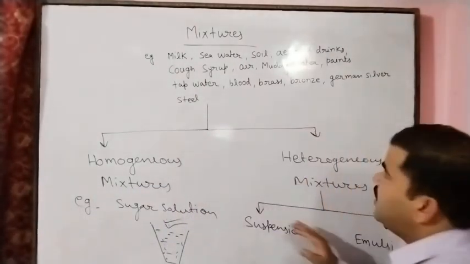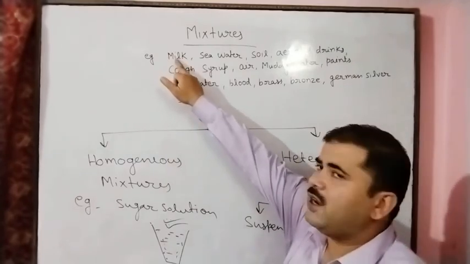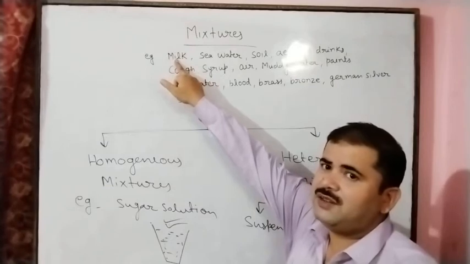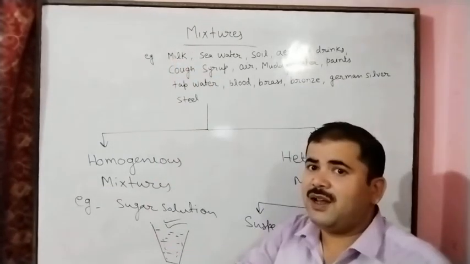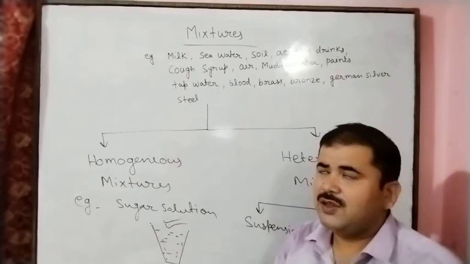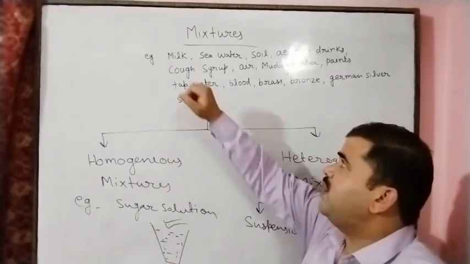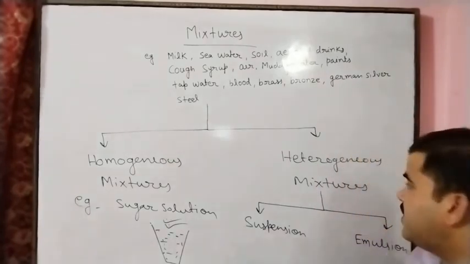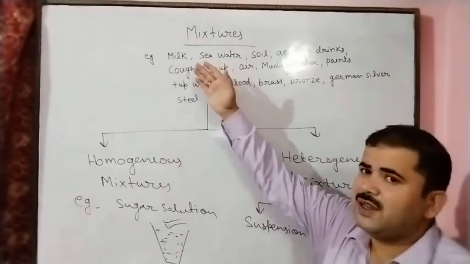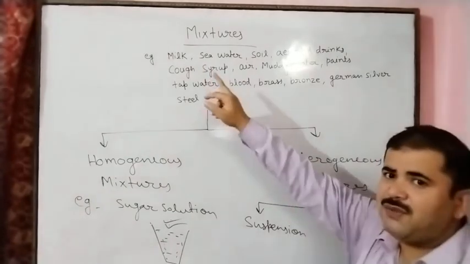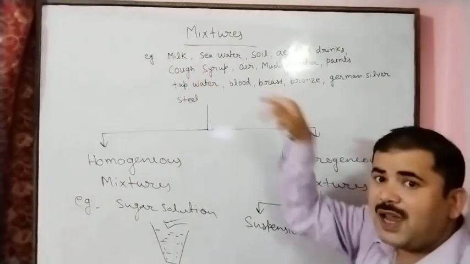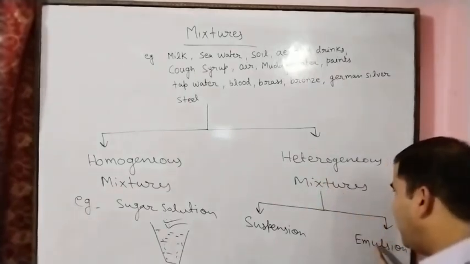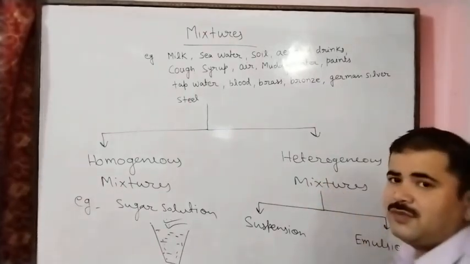So if we take the example of milk, this is a heterogeneous mixture because oil and water are present, and we know that oil cannot mix in water. So in this way, milk is an example of heterogeneous mixture, and we subcategorize milk in emulsion. Milk is the example of emulsion in the heterogeneous mixture category.